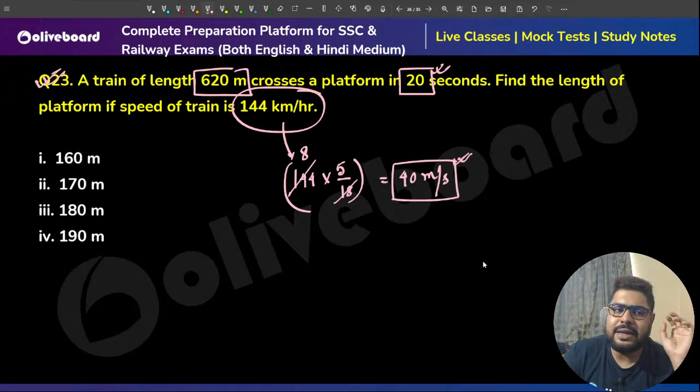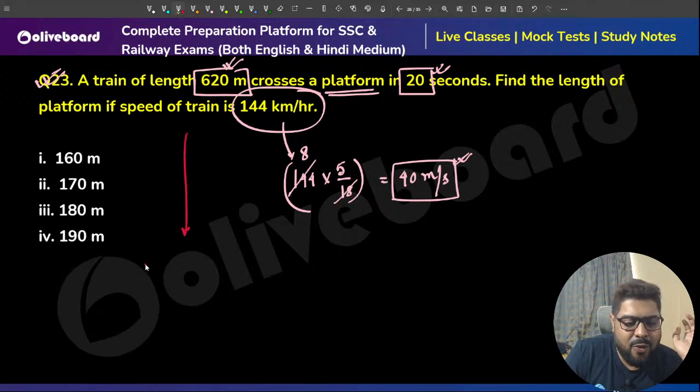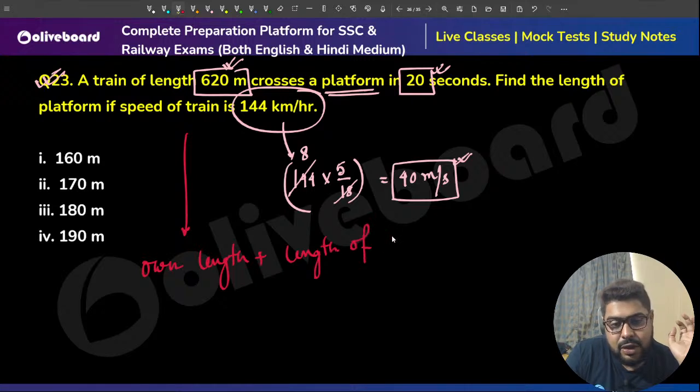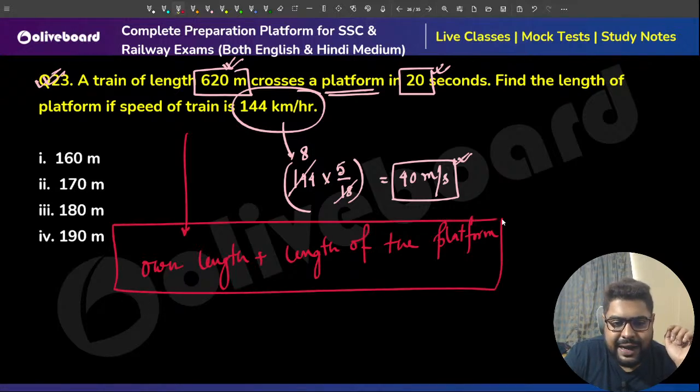That is the speed. Now 620 meter. So that means, please understand, if the train is crossing the platform, it is crossing what? It is crossing its own length plus the length of the platform. Right, sir? That is the total.